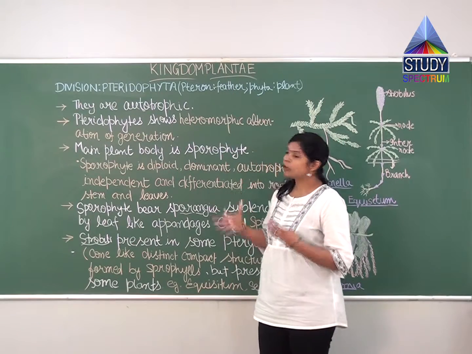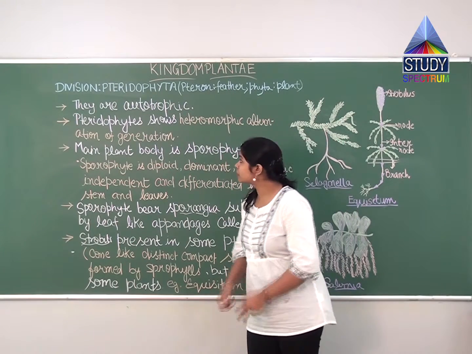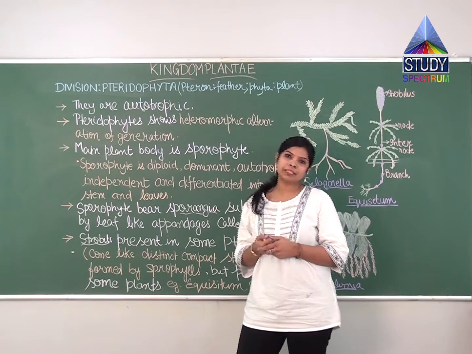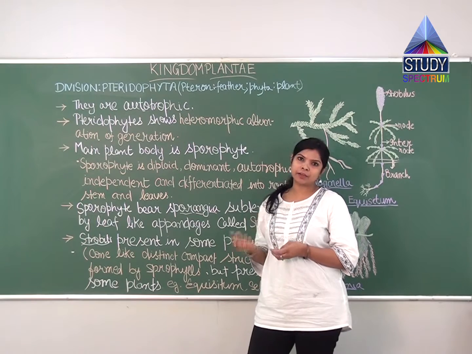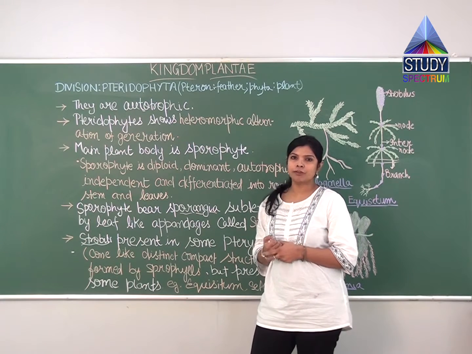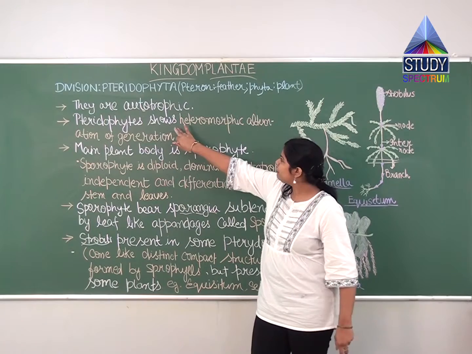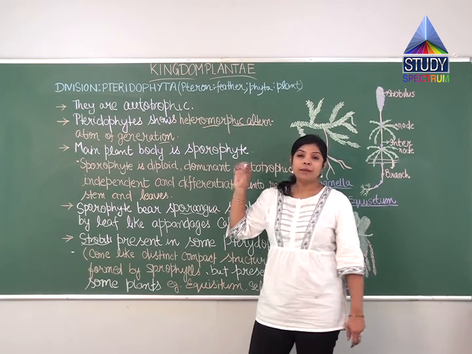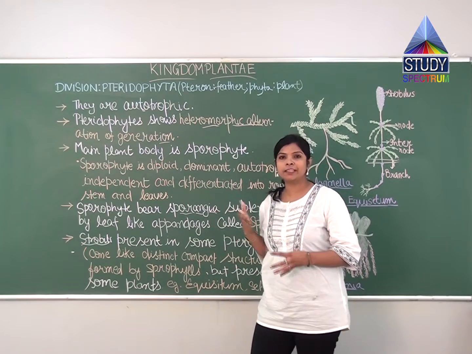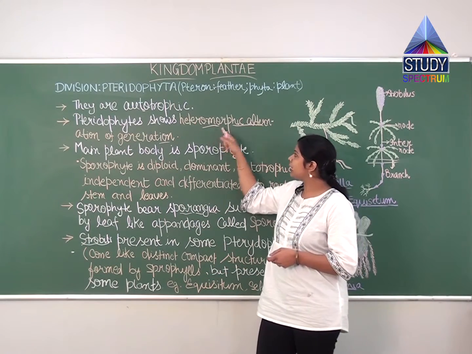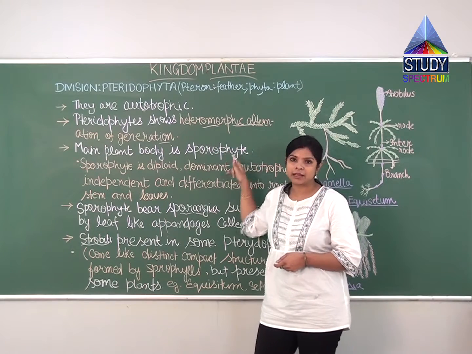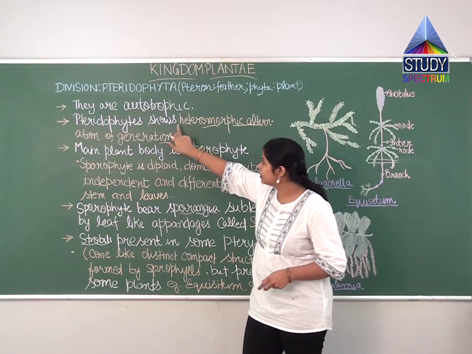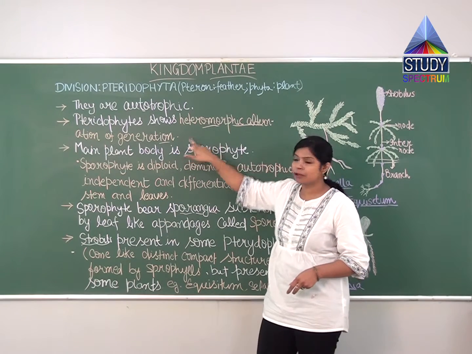Students, if I talk about nutrition in pteridophytes, they are autotrophic plants. Why? Because they have chlorophyll pigment present, so they can make their own food by the process of photosynthesis. Now, pteridophytes show heteromorphic alternation of generation, meaning they have two phases in their life. We will discuss this in the life cycle of pteridophytes, but what we should know is that pteridophytes show heteromorphic alternation of generation.